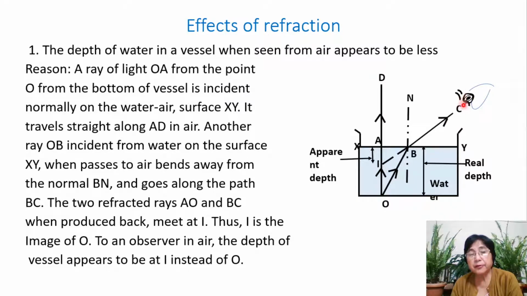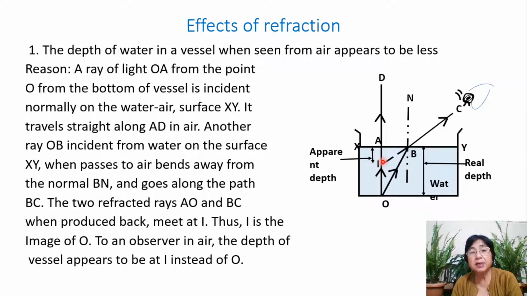So an observer here at C, when he looks at it, will see the depth of the vessel to be appearing at I, which is much less than the real depth. So an observer will see the depth O at I. And what is this point? This point is the image of O, the point that we consider at the depth of the vessel.